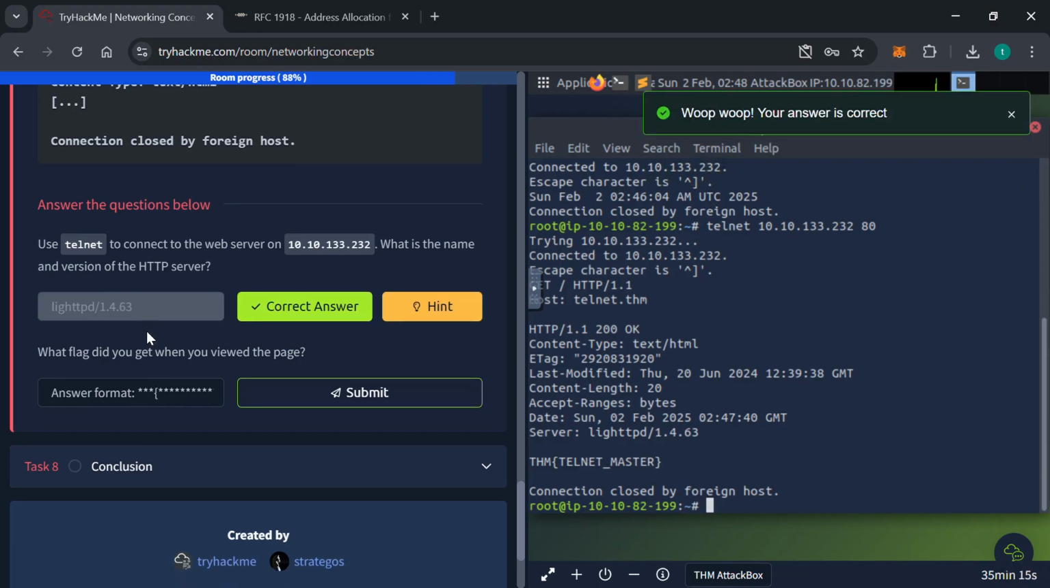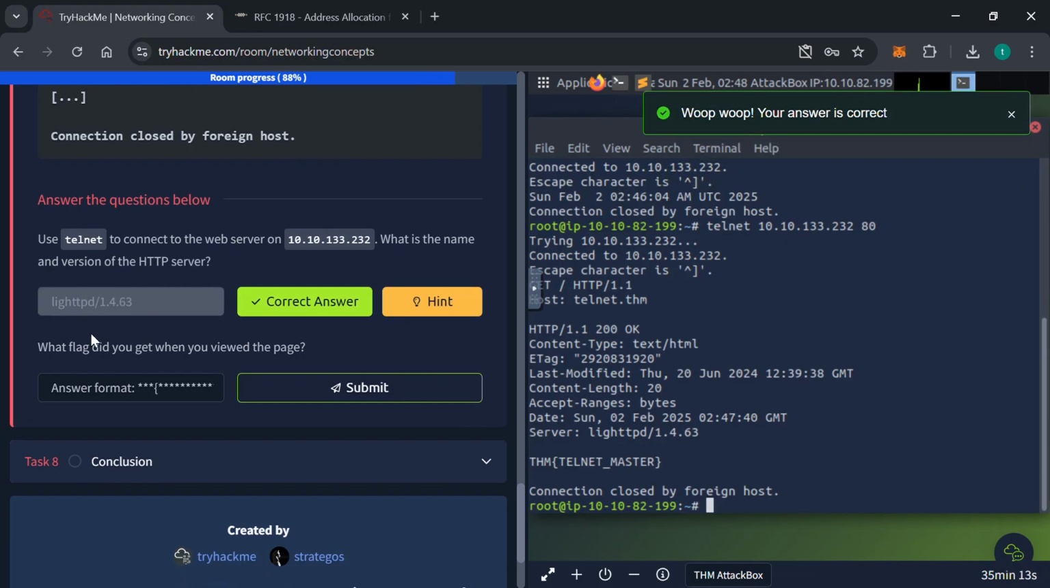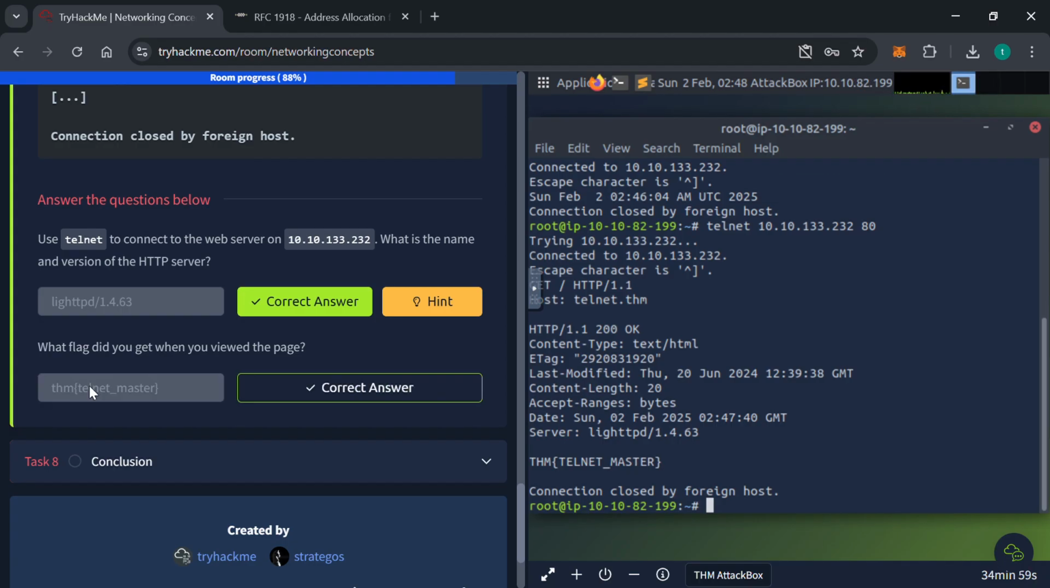We have our answer. What flag did you get when you view the page? We have the flag, Telnet. Don't worry, it's not case sensitive. Just have to make sure you use the right spacing.